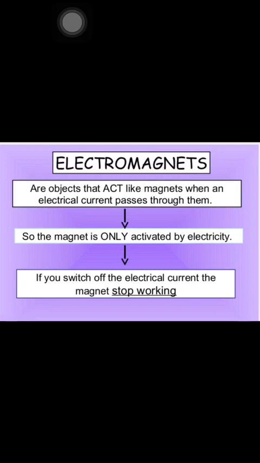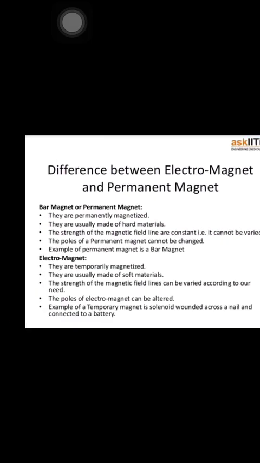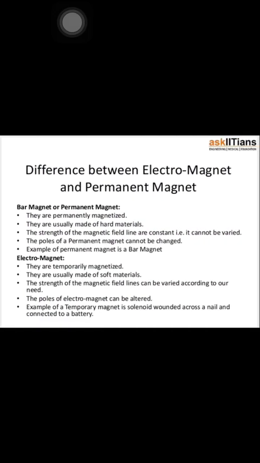An electric current also exerts a magnetic force, and we can use this fact to make magnets which can be turned on and off, and these are called electromagnets. Is it clear? Now the difference between electromagnets and permanent magnets: permanent magnets are permanently magnetized, and electromagnets are temporarily magnetized. They are usually made up of hard material. Hard material and soft material we will talk about later.